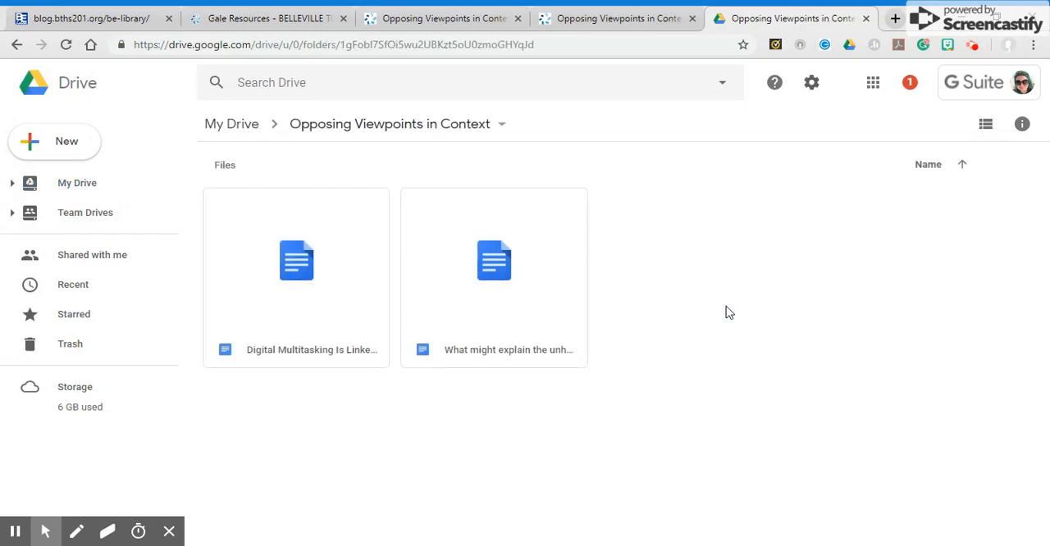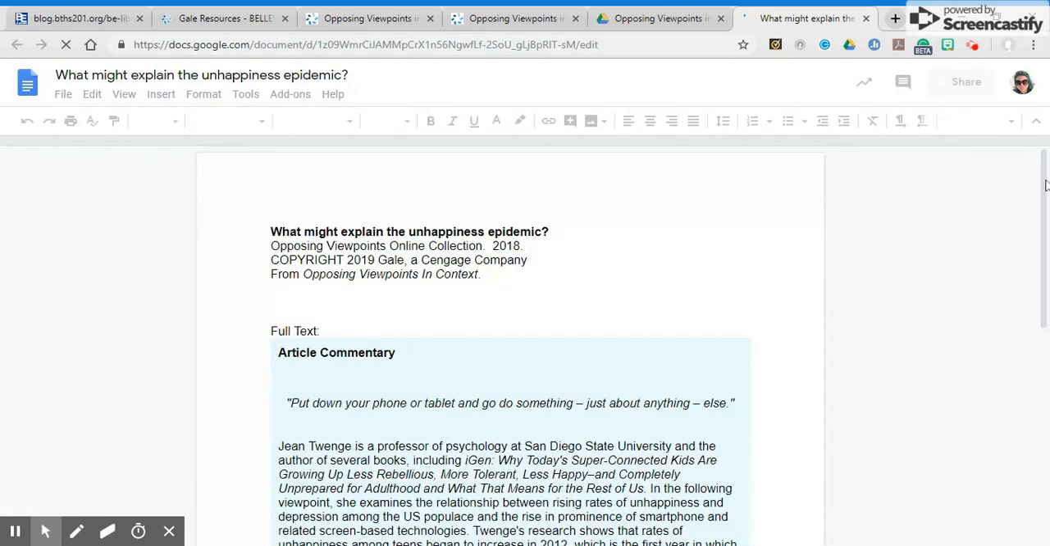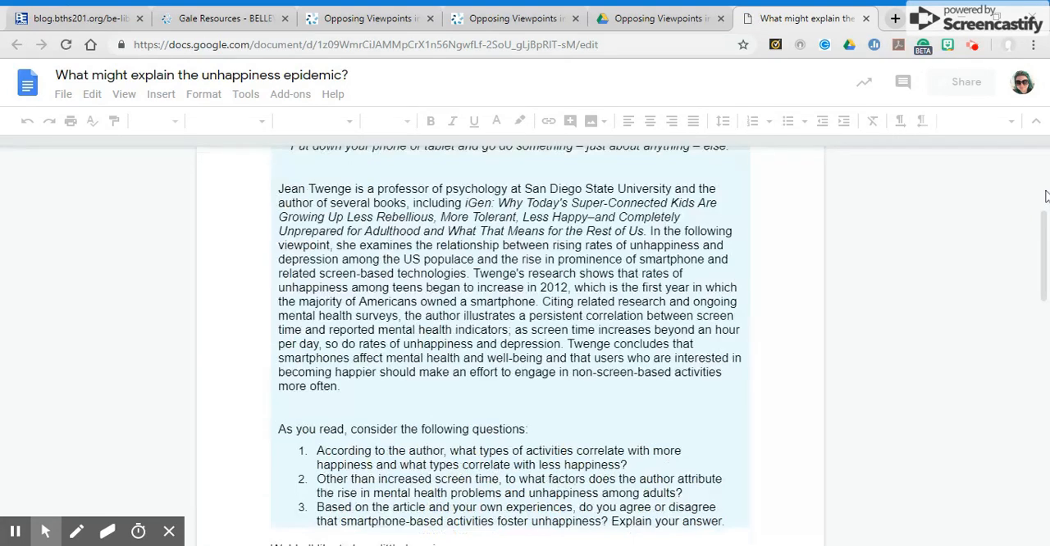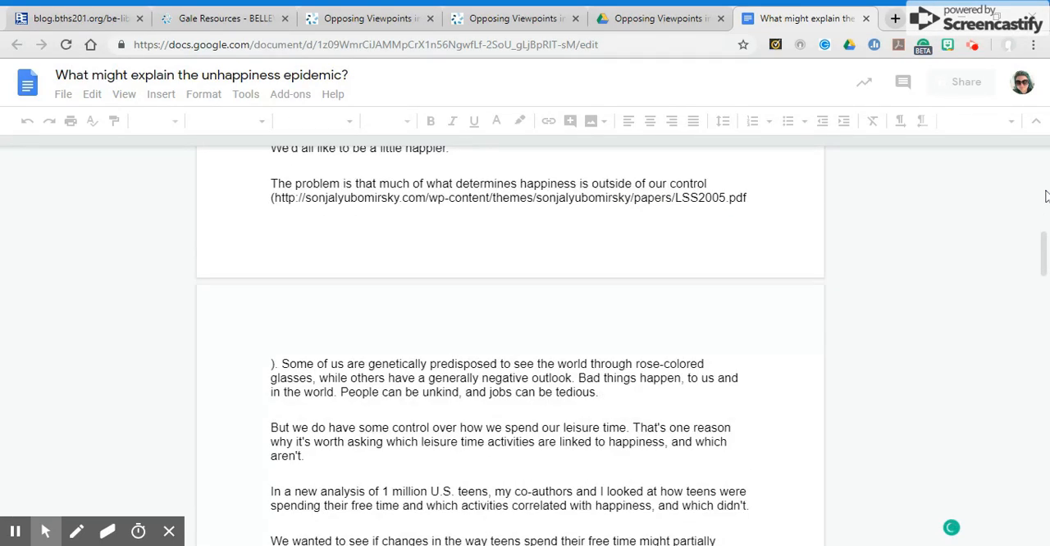When I open that up, I should have two different files there because I sent over an article during the last video. So here's the article from my last video. Digital multitasking is linked to loneliness. I do also have the article that I was just on. So what might explain, and when I open it up, I do have the entire document saved as a Google Doc. My highlights should still be there. My highlight, yep, there we go. My highlight is still there.